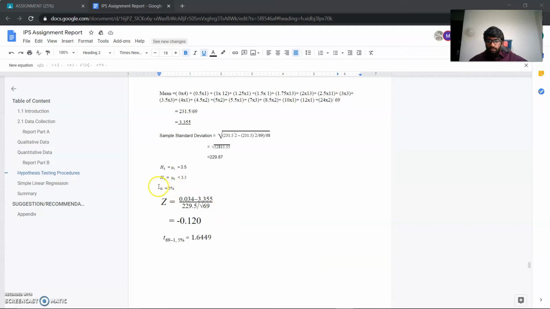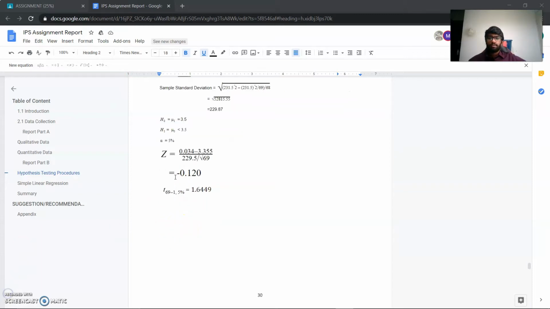Now over here we can see that the significance level is 5%, and by using the formula we get the value of negative 0.120, and at t 69 minus 1, 5%, it equals 1.6449. You can get this answer from the distribution table.